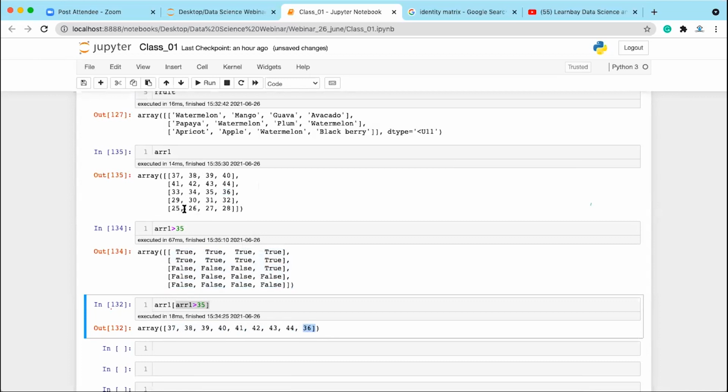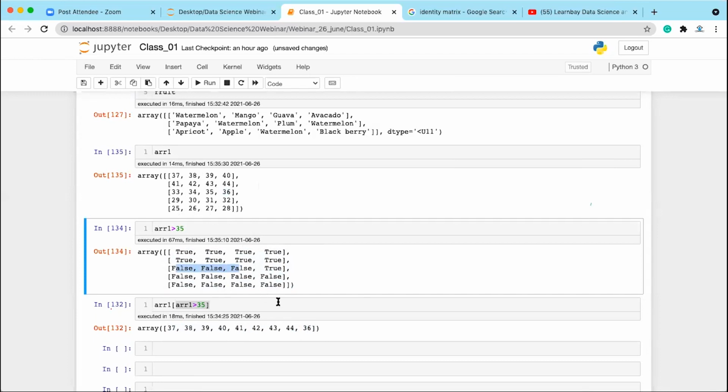The rest of the values are not greater than 35, so these values are not accessed because you have false there. So you can pass a Boolean matrix for accessing the values, for doing the indexing. Clear? Fine, everyone. Yashwant, is it clear?